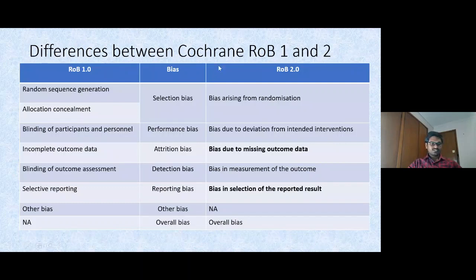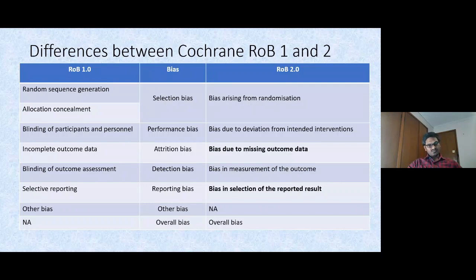So, the differences between risk of bias 1 and risk of bias 2. These biases we have already discussed. ROB 2 comprises random sequence generation as well as allocation concealment. It is not going to deal with these two things as separate; it is going to deal with them as a single item.